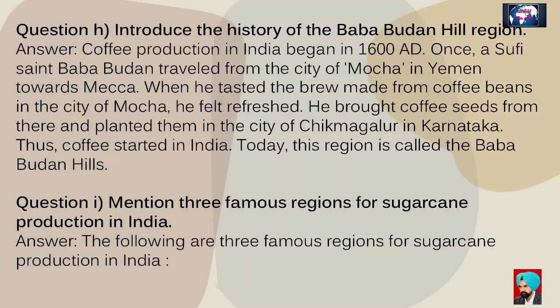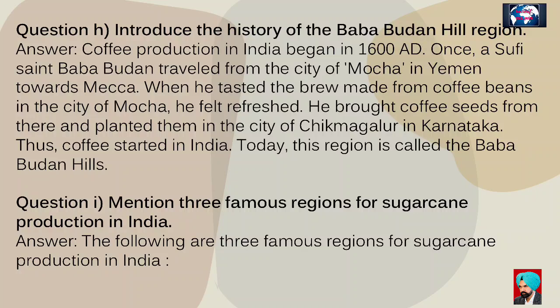Question H. Provide information on the history of the Baba Budan Hills region. Answer. Coffee production in India began around 1600 AD. Once, a Sufi saint named Baba Budan traveled from the city of Mocha in Yemen towards Mecca. When he drank kahwa made from coffee beans in Mocha city, he felt refreshed. He brought coffee seeds from there and planted them in the Chikmagalur city of Karnataka. This is how coffee was introduced to India. Today, this hilly region is known as the Baba Budan Hills.